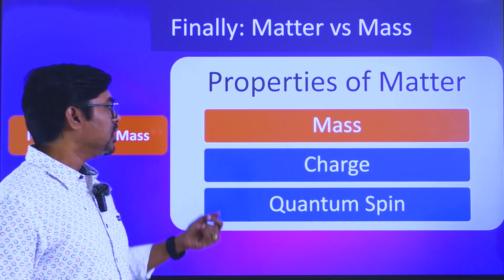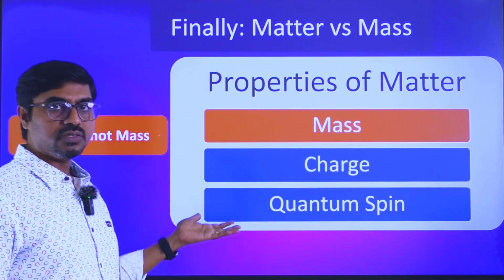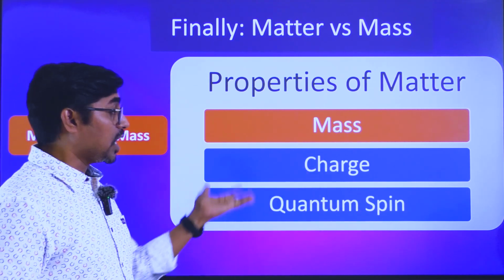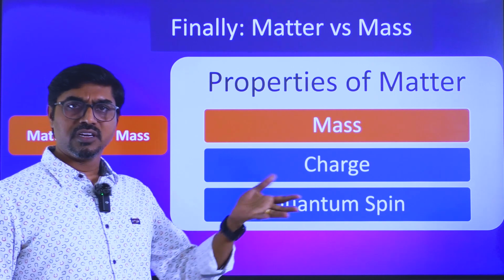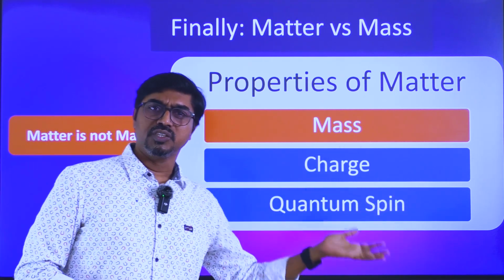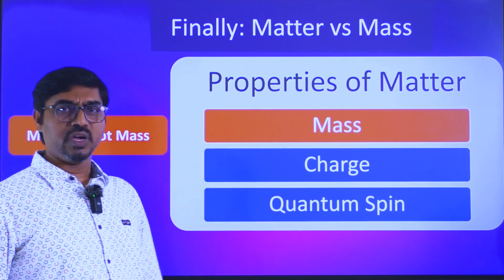This is one property. Matter also exhibits charge. There are two types of charges. One is electric charge, using which you experience electromagnetic forces and so on. And there is color charge at the nuclear level. Because of that, there are strong nuclear forces. Quantum spin is related to the angular momentum of the elementary particles and so on. So these are the properties of matter that you have.